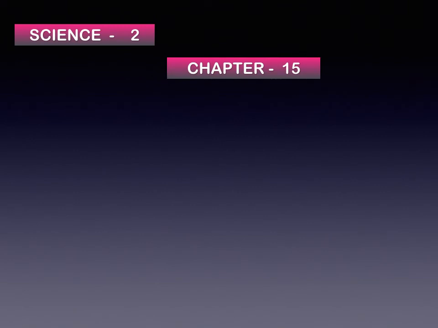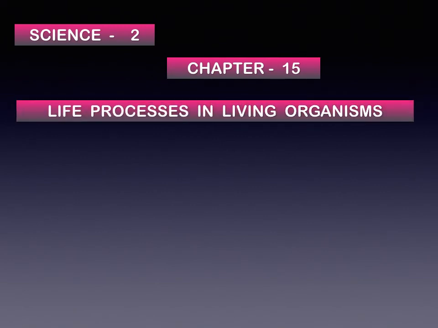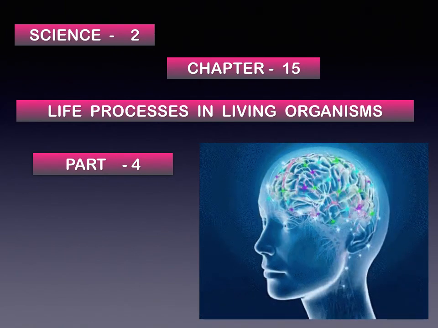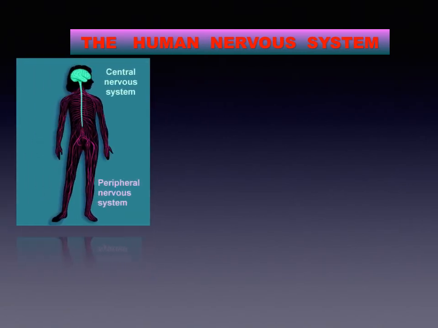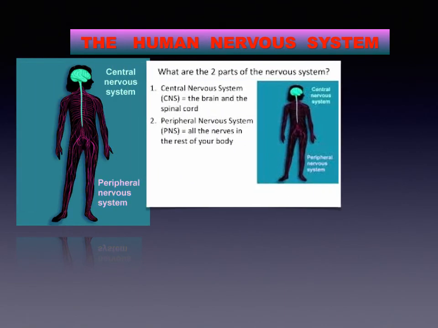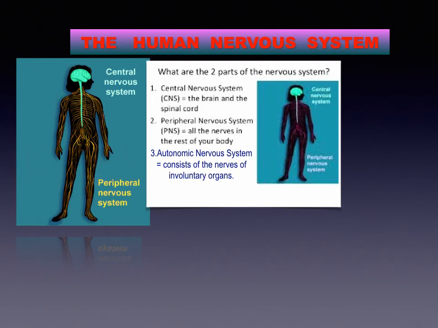Today we are going to study in Science-2, Chapter 15, Life Processes in Living Organisms, Part 4. Today we are going to study about the human nervous system. The human nervous system is divided into following three parts. The first one, central nervous system, second, peripheral nervous system, and the third, autonomic nervous system.